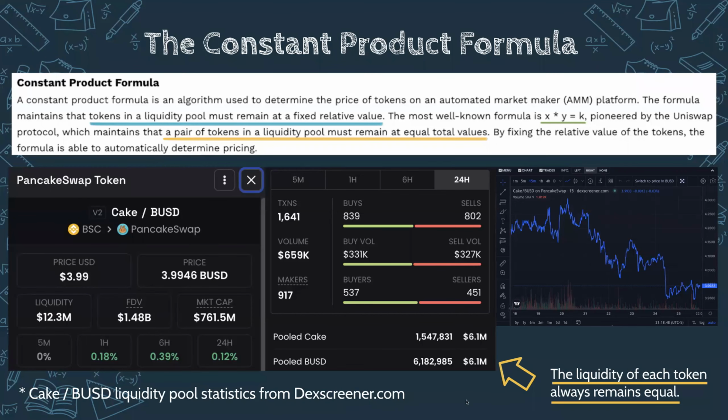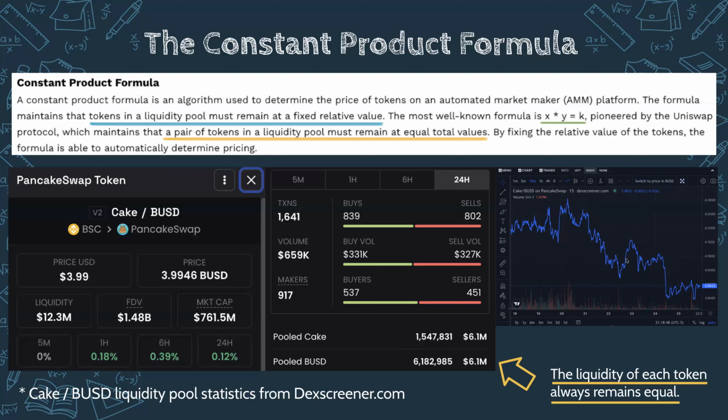So whatever the amount of BUSD is, the cake pooled is worth that same amount. All right. And that equilibrium there allows us to just divide those two values, and we'll be able to get that price per cake, or BUSD per cake. Okay. But that's an important thing, that liquidity is always 50-50 between both assets. So you're always going to see that.